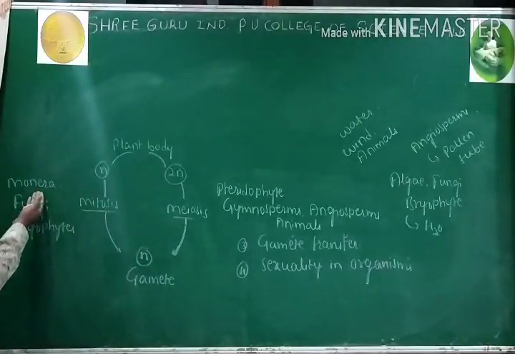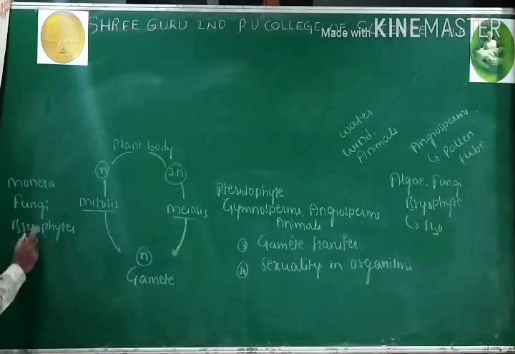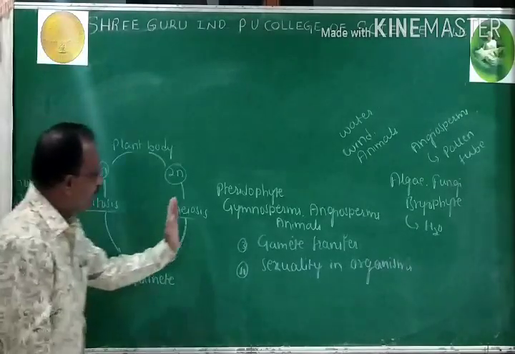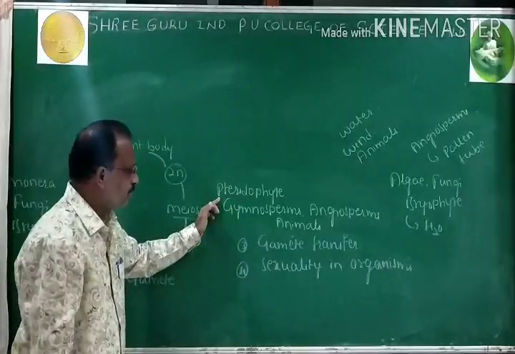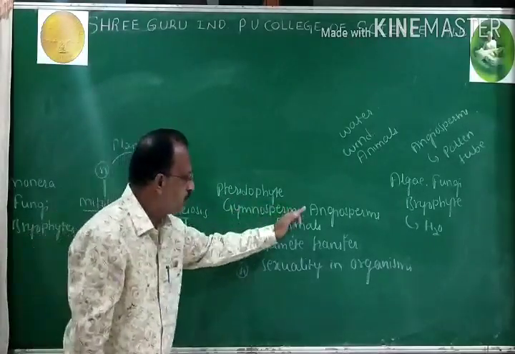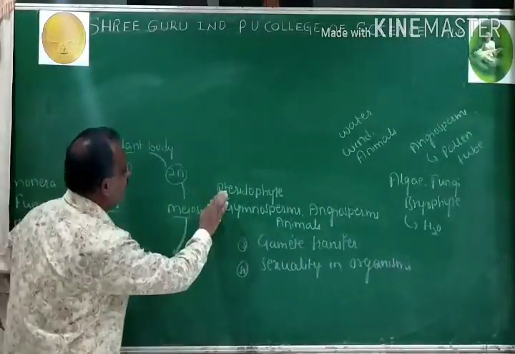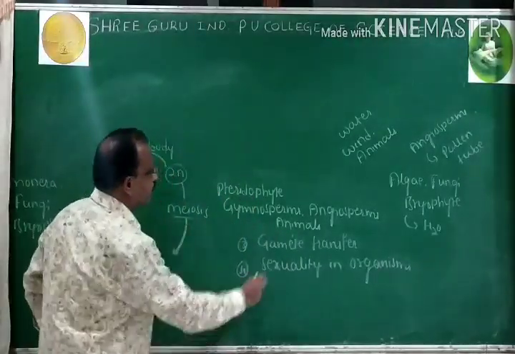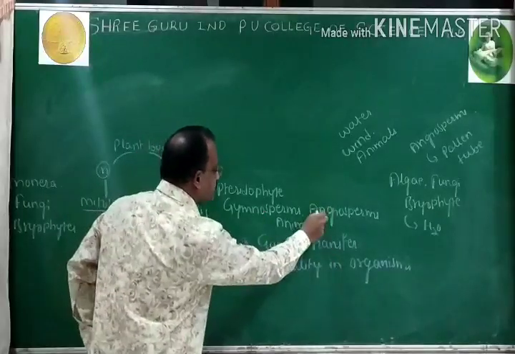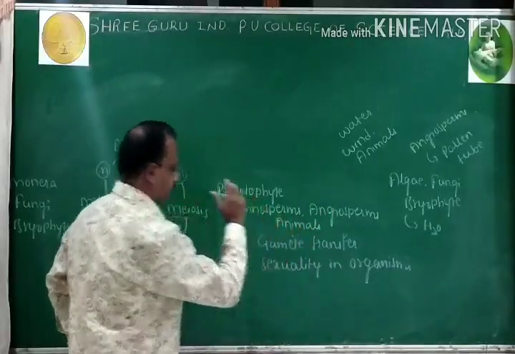Examples of haploid parents: members of Monera, fungi and bryophytes. Examples of diploid parents: pteridophytes, gymnosperms, angiosperms and animals.